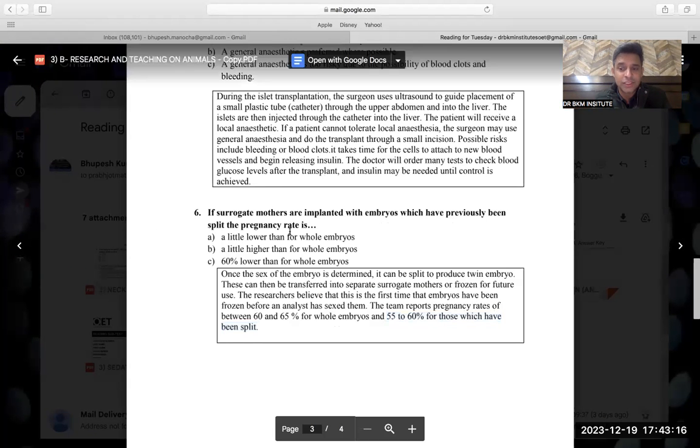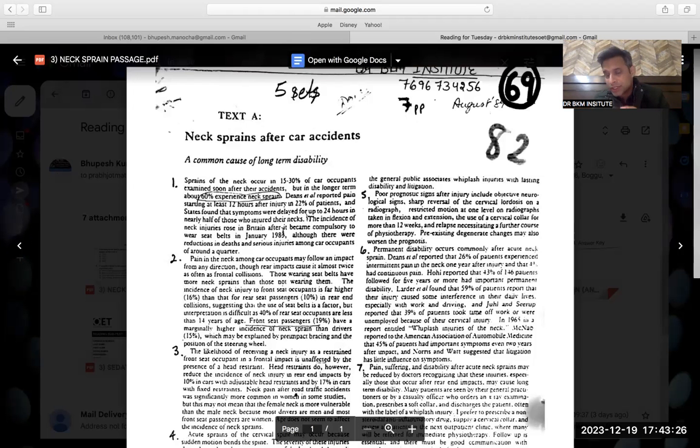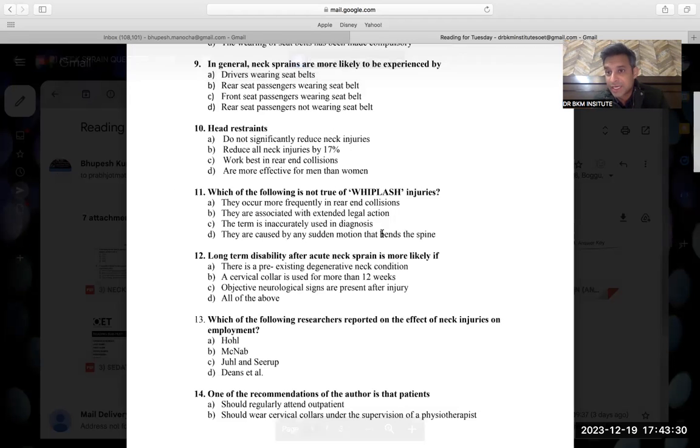Then again, guys, we jumped on to the other part of the reading. I will take you along with me. Hang on for a second. Then I told you about this reading that in the exam, you will not get a reading like this, because in the exam you will get questions like according to paragraph 1, according to paragraph 2. But this is a very interesting and easy reading, but still sometimes people do it wrong. So that is why it is a very important reading to be done.